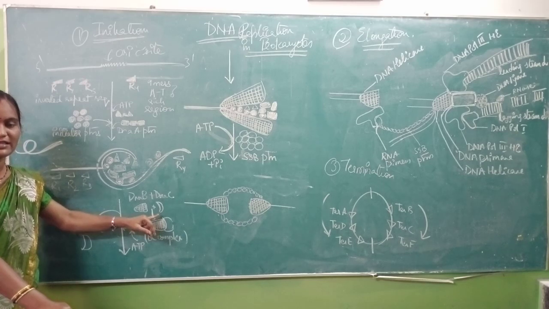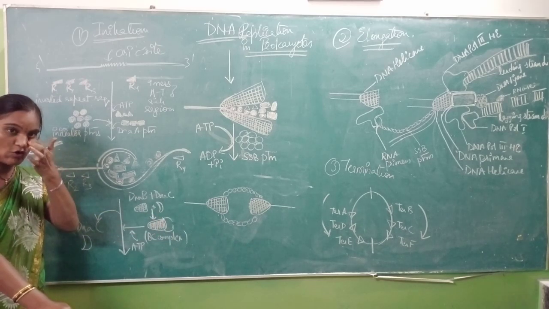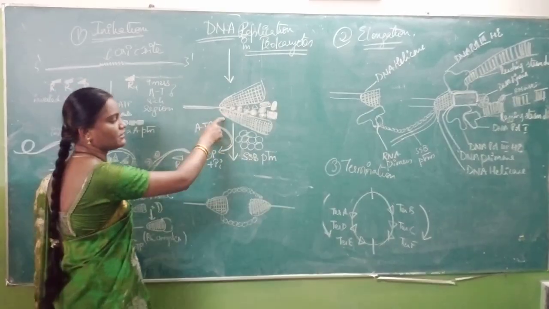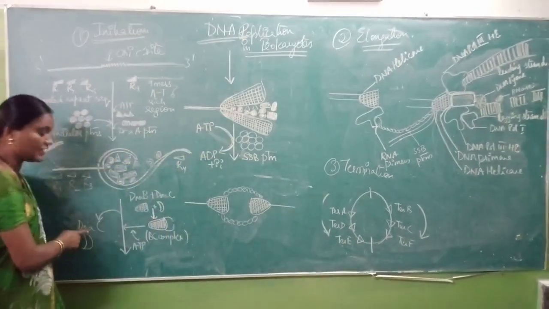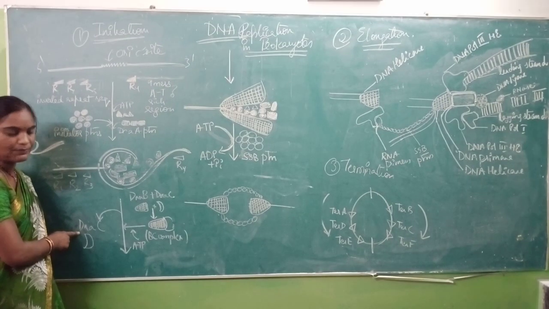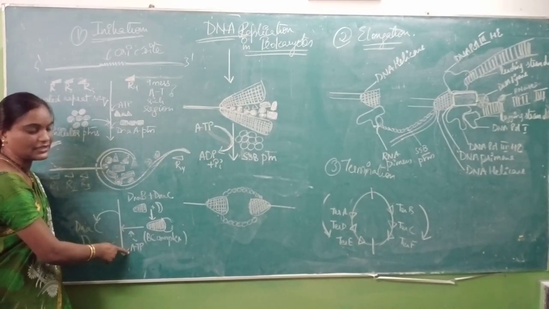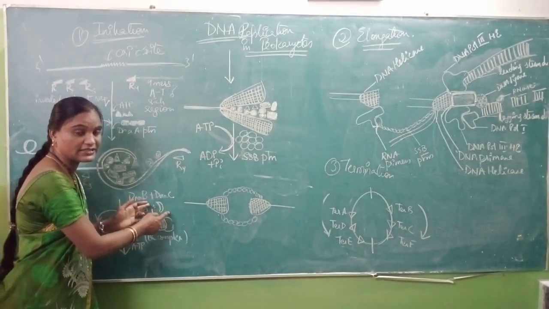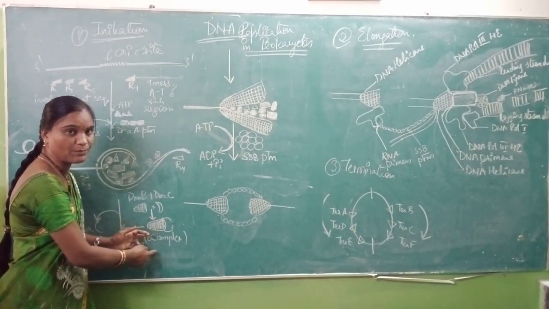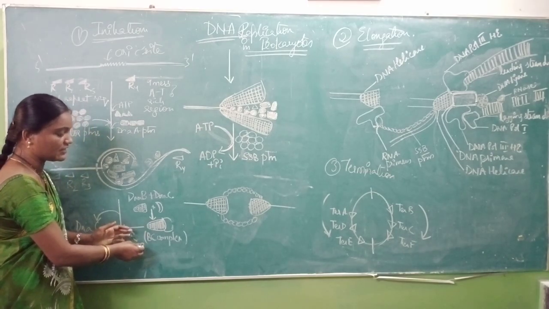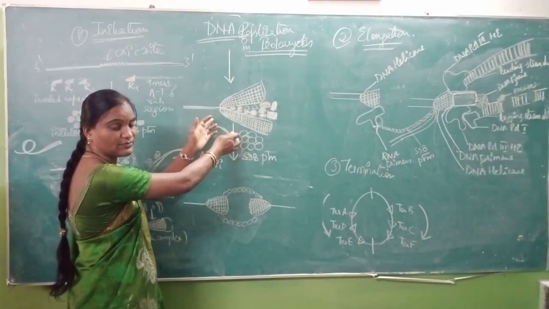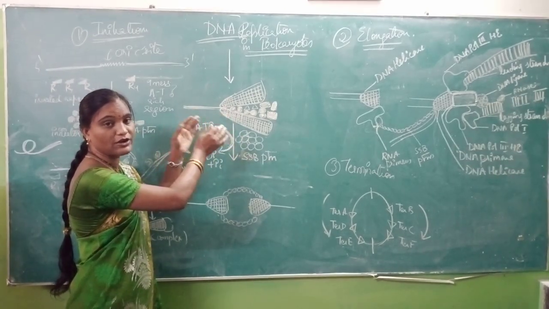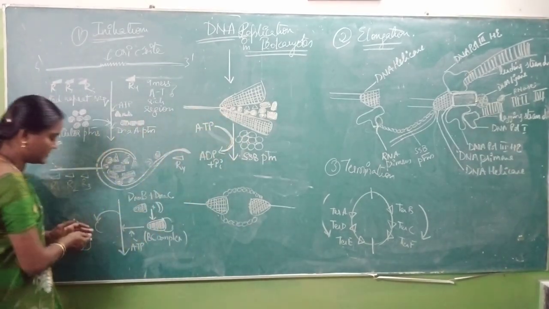DnaC acts as a support, it acts as a holder to your DnaB protein. So when DnaB protein comes and acts in the reaction, then DnaC protein will leave your DnaB protein with the help of ATP. With the help of ATP, the BC complex is formed. DnaB and DnaC both will combine to form the BC complex. After this BC complex comes and acts in this particular mechanism, then what happens? DnaC protein will leave your DnaB protein